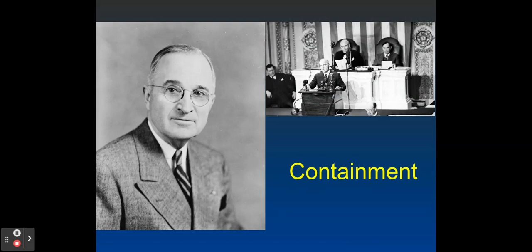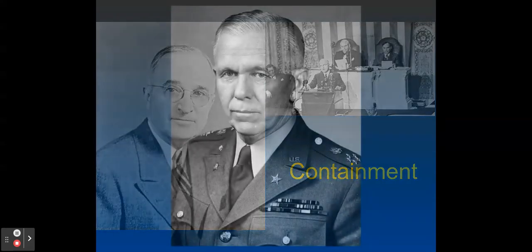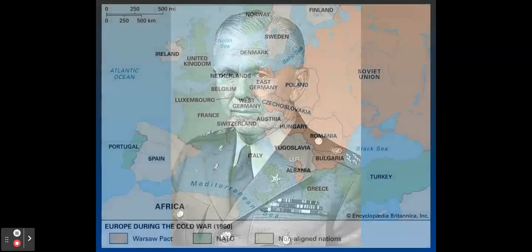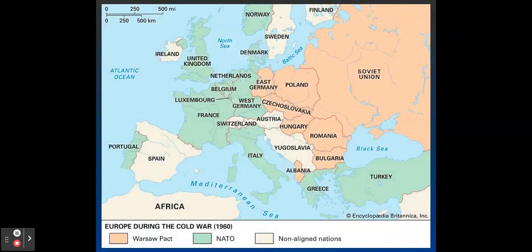Truman also established that the best way to prevent communism from spreading is by helping countries develop thriving economies. He believed that providing aid to rebuilding countries would make them more likely to prosper and maintain free markets. This idea was further advanced by Secretary of State George Marshall. The Marshall Plan provided $17 billion in American aid to rebuilding nations in Europe. In return, the countries that accepted the aid would align themselves with the US. This would set up the alliances that would dominate the Cold War.